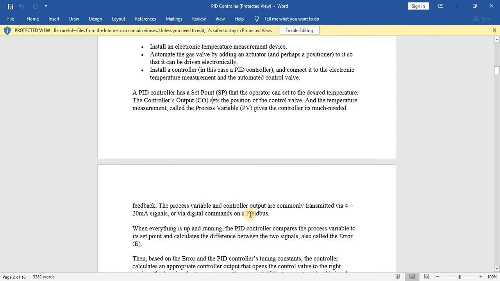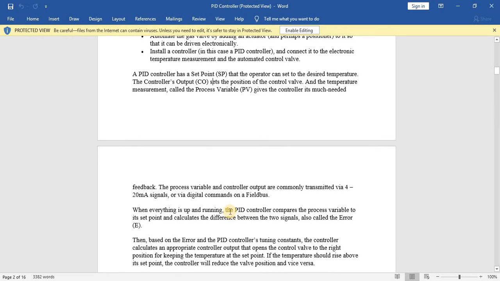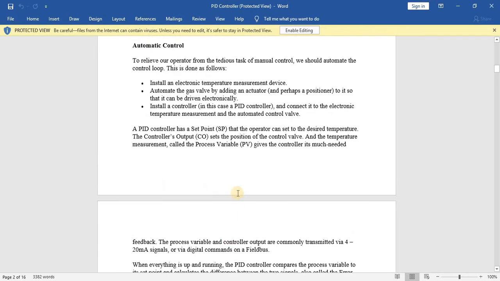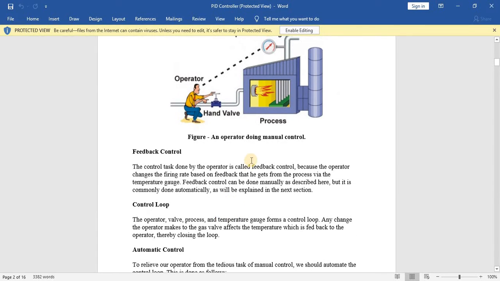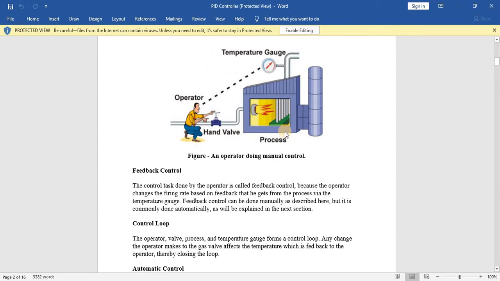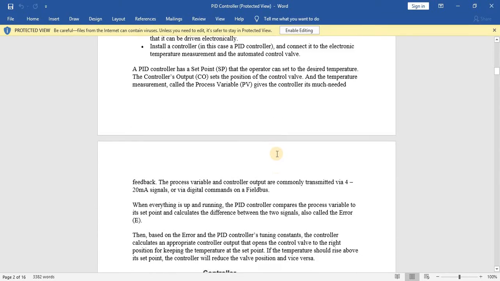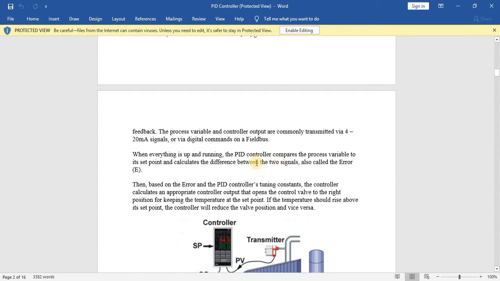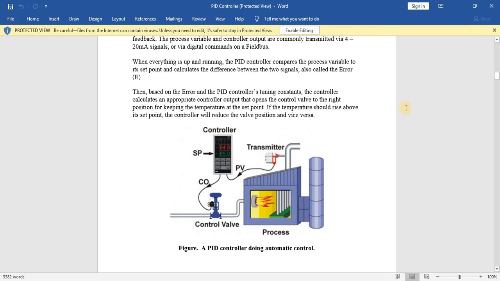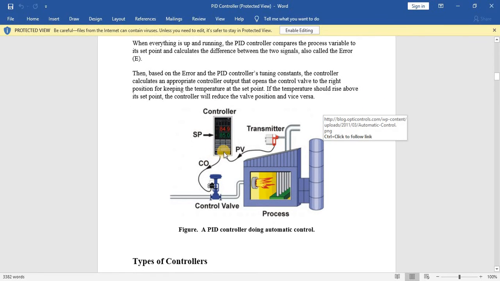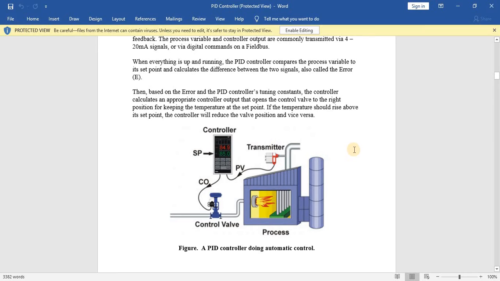So when everything is running okay, the PID controller compares the process variable to its set point, and then it will calculate the difference between the two signals, which is the error signal. So the difference between the reference input and the output is called the error E. After calculating the error E, based on the error, the PID controller has tuning constants.